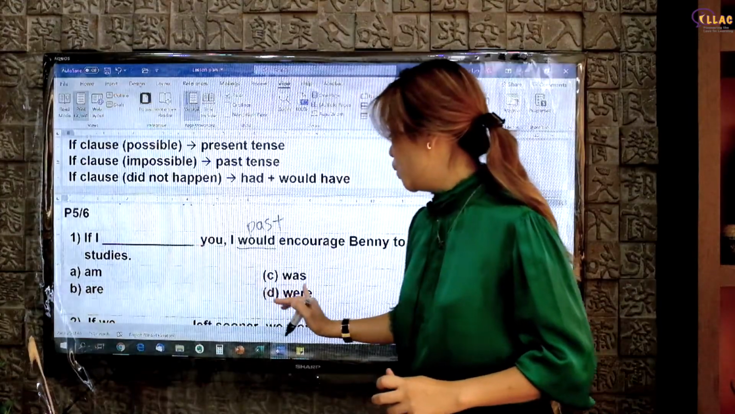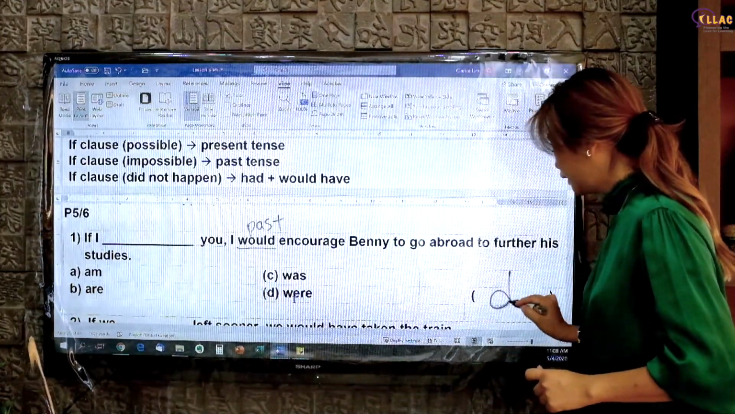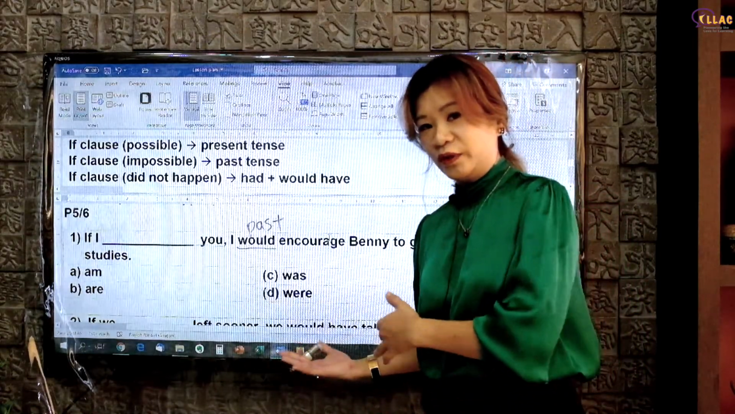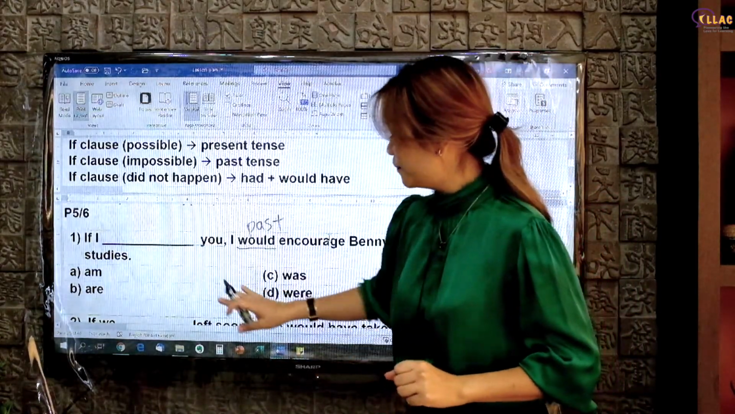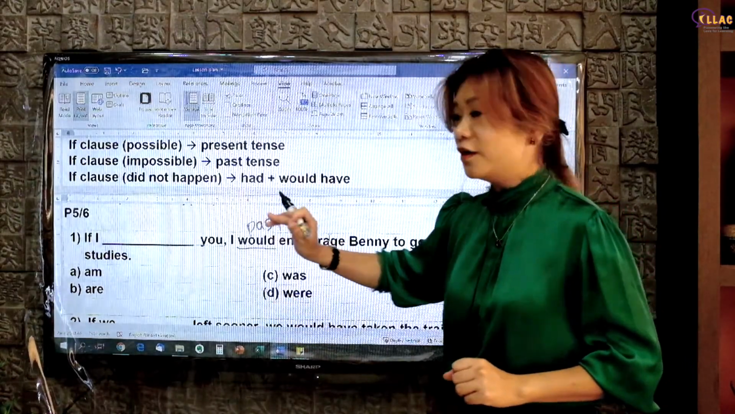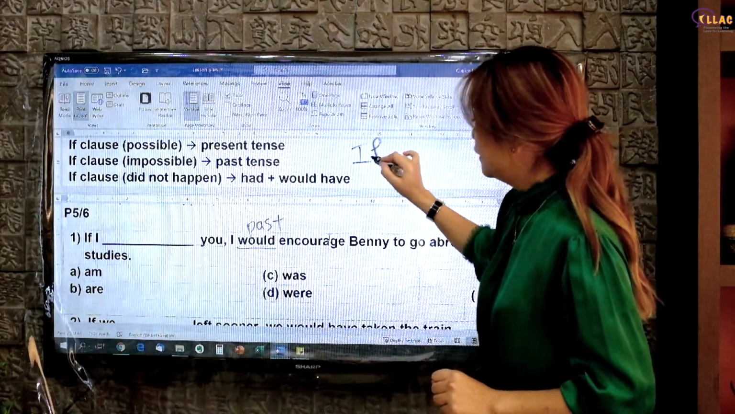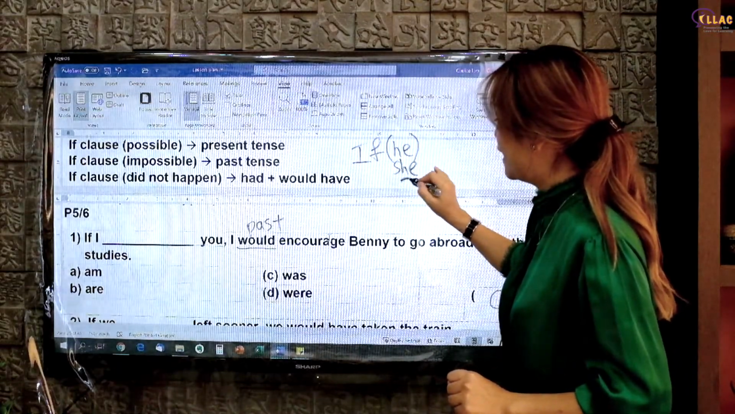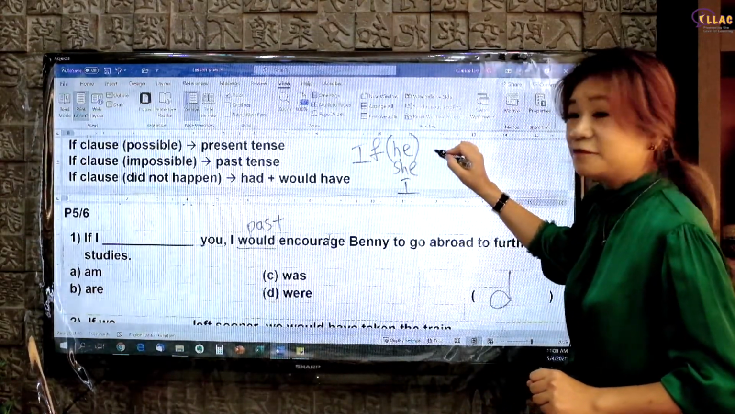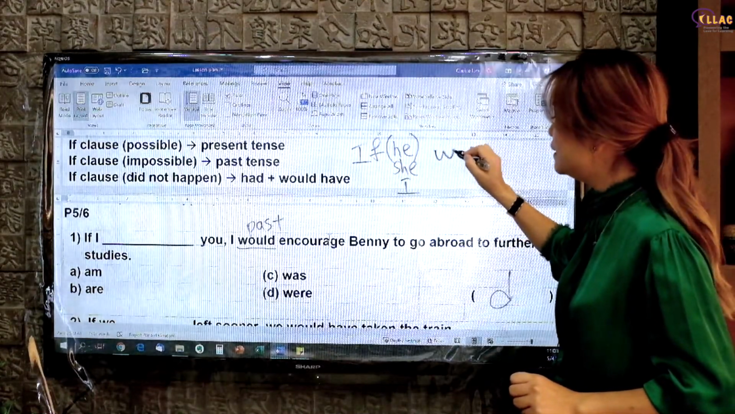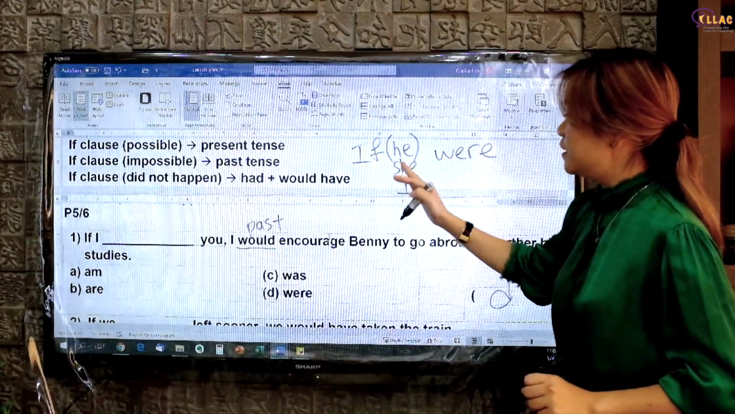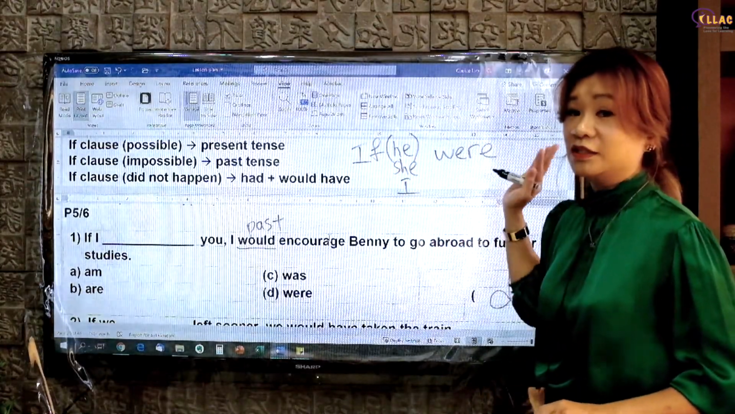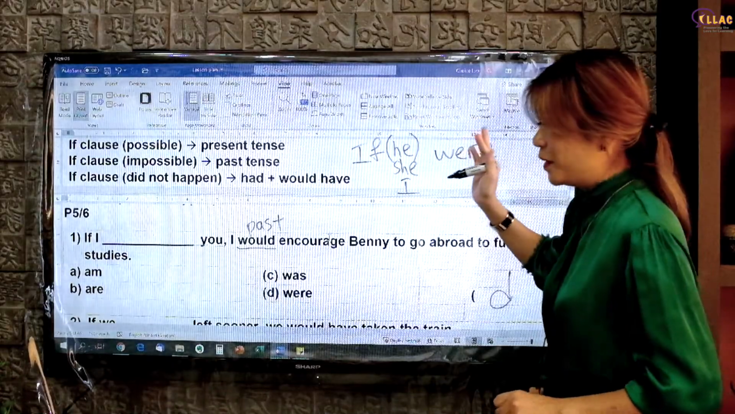If I were you. And then some of you might think, oh, it should be was. I was going to the zoo, correct? But how come my answer is were? Because after if, no matter what pronoun you use here, it can be he, it can be she, it can be I, it can be anything, the next verb that comes after must always be were. If he were, if she were, if they were, if I were, it's always were. You need to remember that.